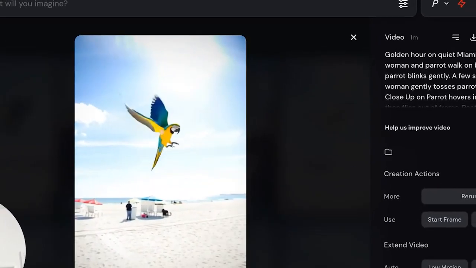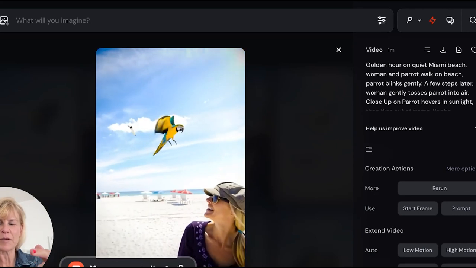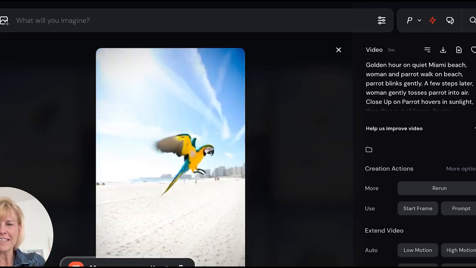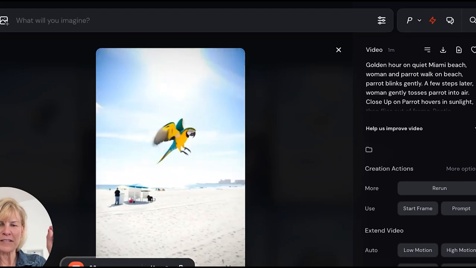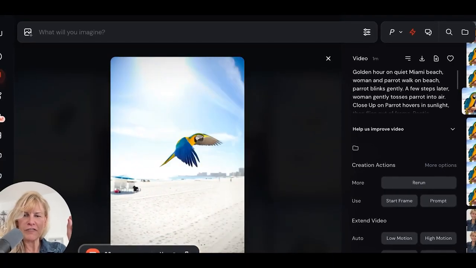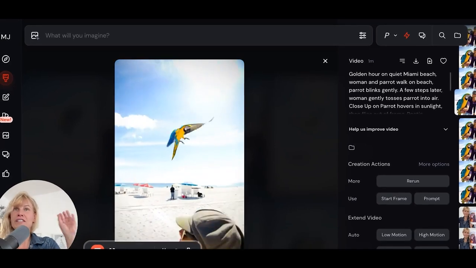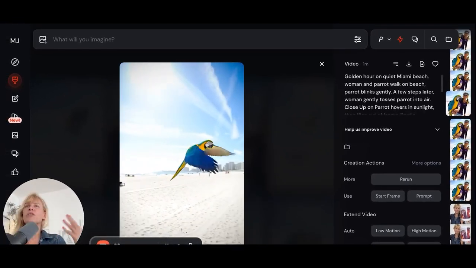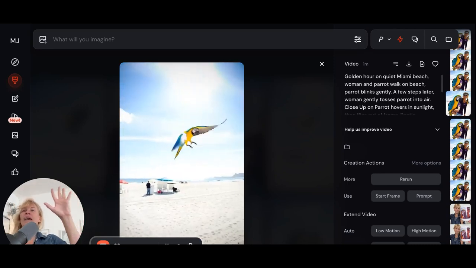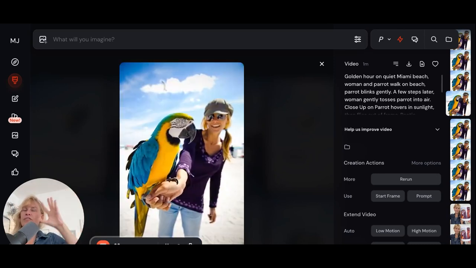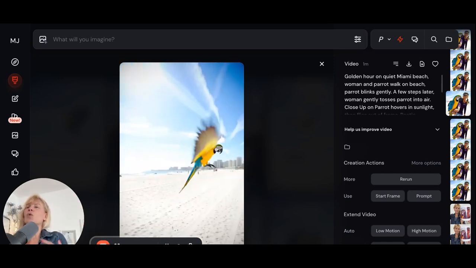So you see it's something that you need to work at, but it's amazing because it really gets the look of Miami Beach, and it's pretty amazing what it does. It's not leaving the frame yet. It doesn't do that. But so far, this is something that's very usable. You record an interview and then you have these snippets of photographic animations, and then you can totally start telling a story.